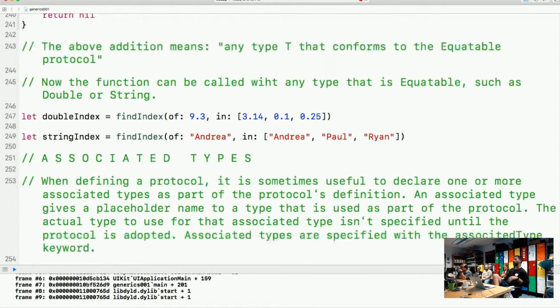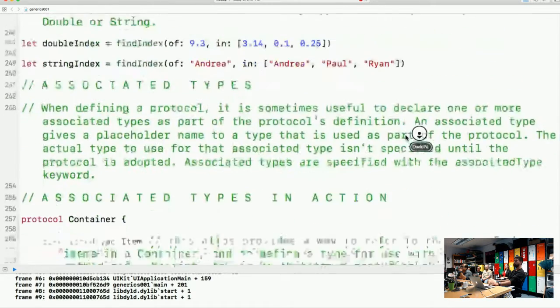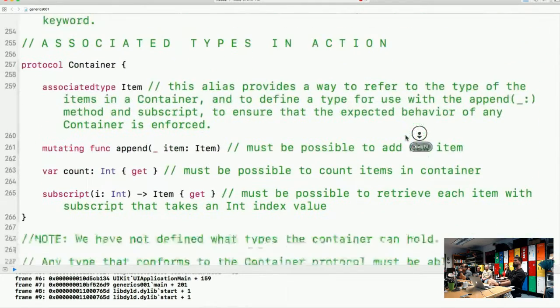Moving on, 251, associated types. When defining a protocol, it is sometimes useful to declare one or more associated types as part of the protocol's definition. An associated type gives a placeholder name to a type that is used as part of the protocol. The actual type to use for that associated type isn't specified until the protocol is adopted. Associated types are specified with the associatedtype keyword. There we go. Associated types in action.